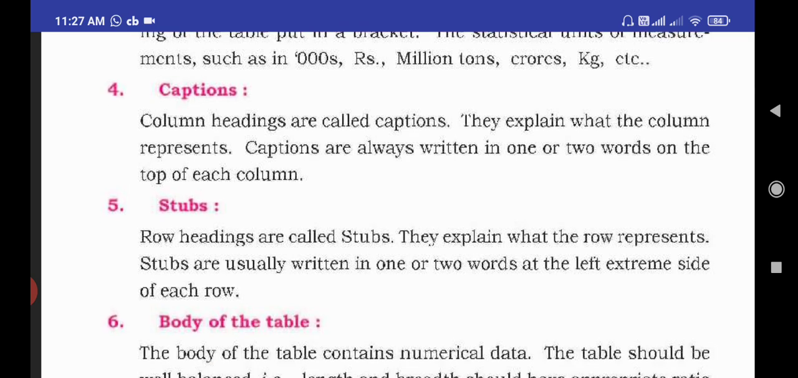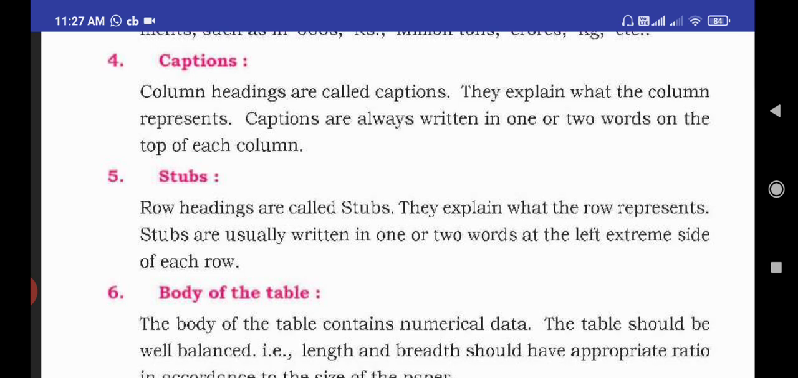Okay students, next part is stubs. Row headings are called stubs. Column headings are called captions. Row headings are called stubs. They explain what the row represents. Stubs are usually written in one or two words at the left extreme side of each row. So when we record a heading of a row, we call it a stub. When we record information in a column, that column heading we call a caption.